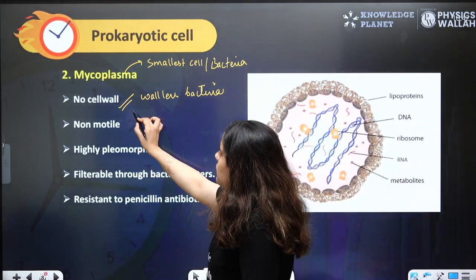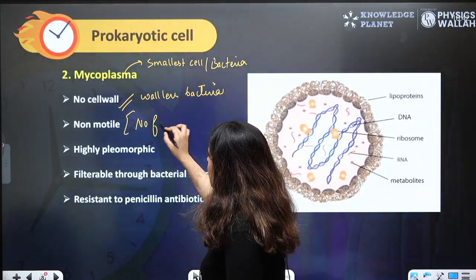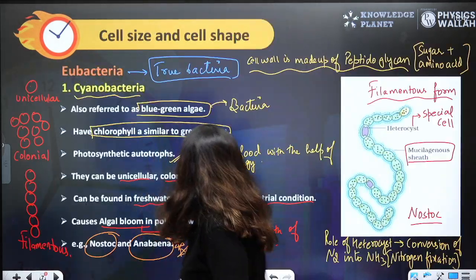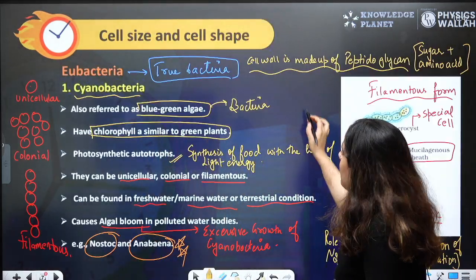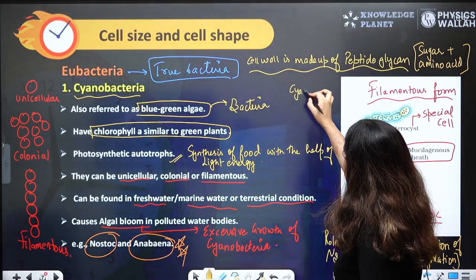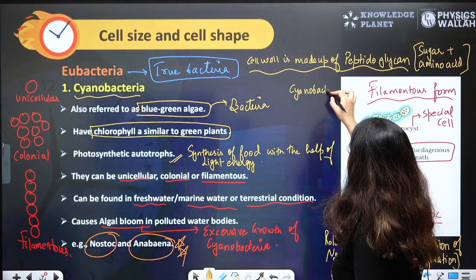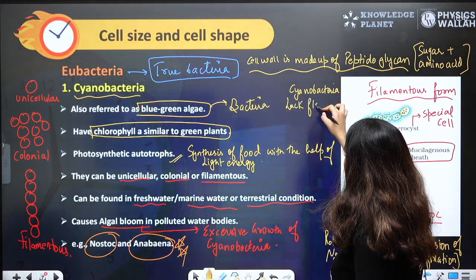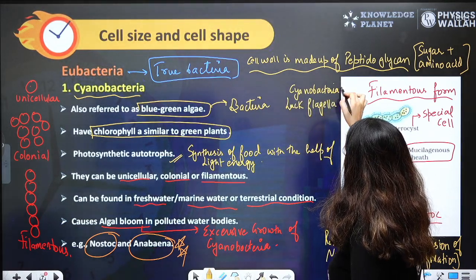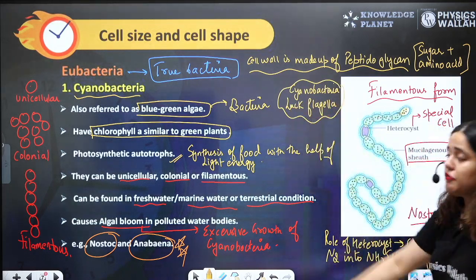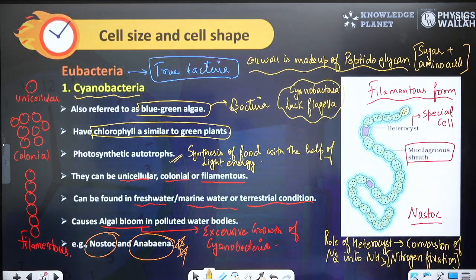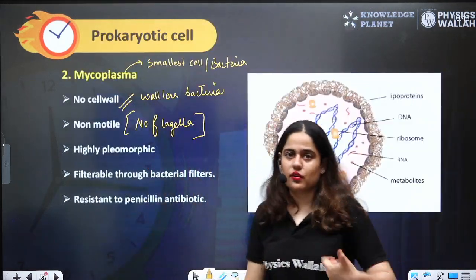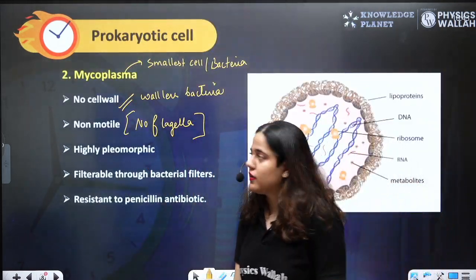They are non-motile, which means they don't have flagella. Remember, cyanobacteria also don't have flagella. Cyanobacteria lack flagella. They are also non-motile. Flagella is a tail-like structure that helps in movement. Cyanobacteria don't have flagella. Mycoplasma don't have flagella.